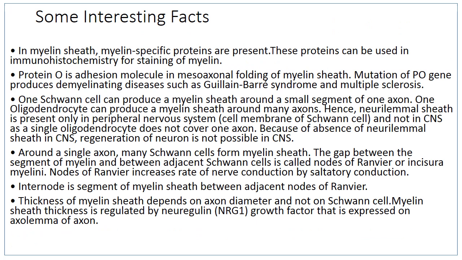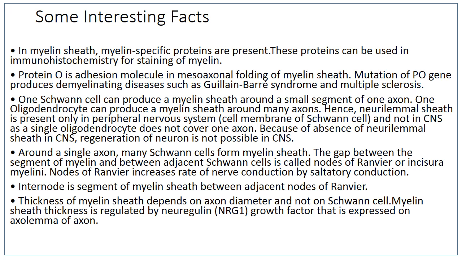Myelin sheath has specific proteins used in immunohistochemistry for staining of myelin. There is protein P0, the adhesion molecule in mesaxonal folding, and if the P0 protein gene is mutated, it will lead to demyelinating diseases such as Guillain-Barré syndrome and multiple sclerosis.